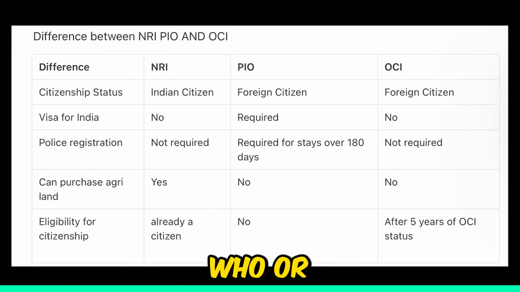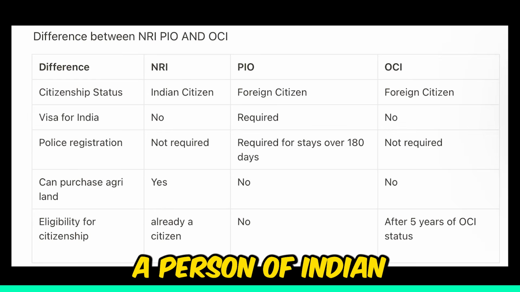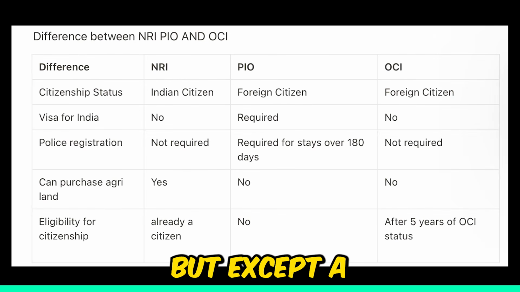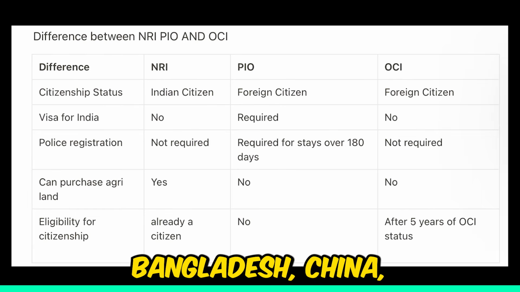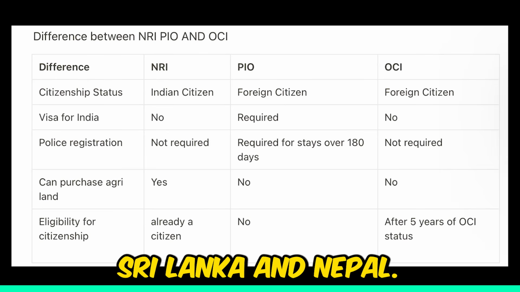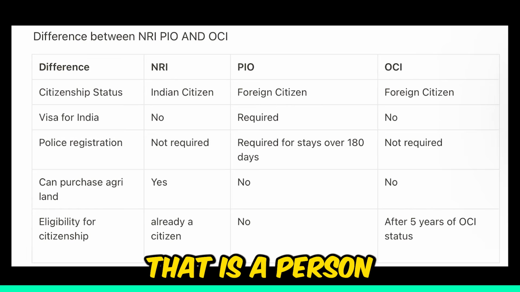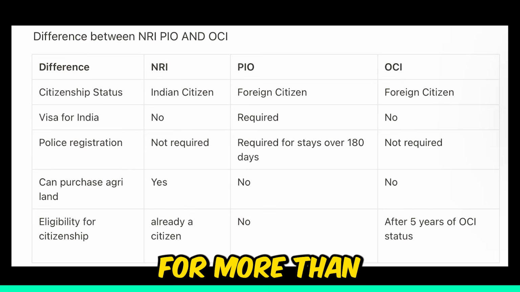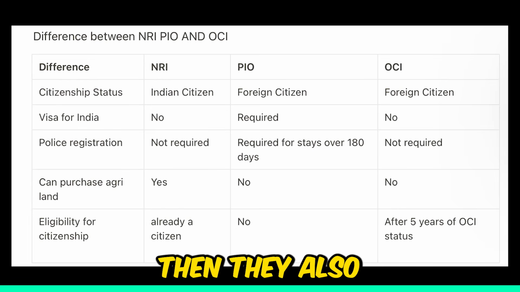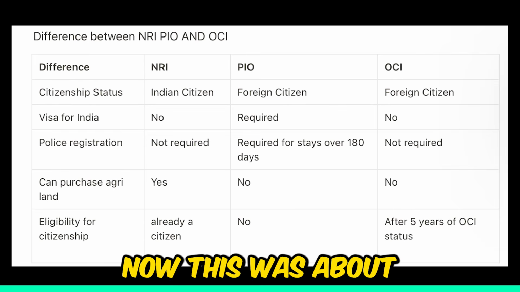PIO is an individual who or whose ancestors were Indian nationals and currently holds citizenship or nationality of another country. A person of Indian origin means a foreign citizen, except nationals of Pakistan, Afghanistan, Bangladesh, China, Iran, Bhutan, Sri Lanka, and Nepal. They need a visa to visit India. See, PIO, that is person of Indian origin, needs a visa to visit India. If the period of stay is more than 180 days, then they are also required to register with local police authorities. Now this was about PIO.